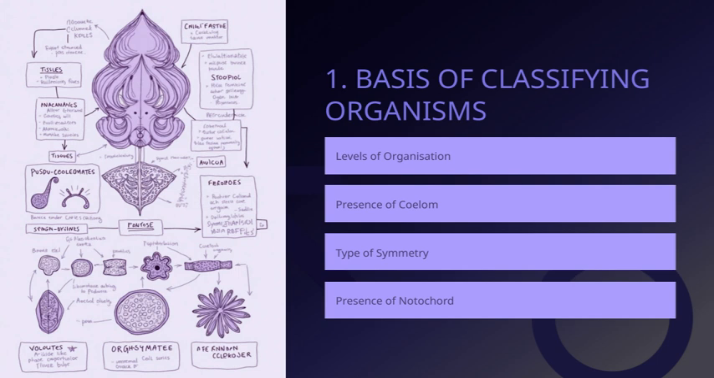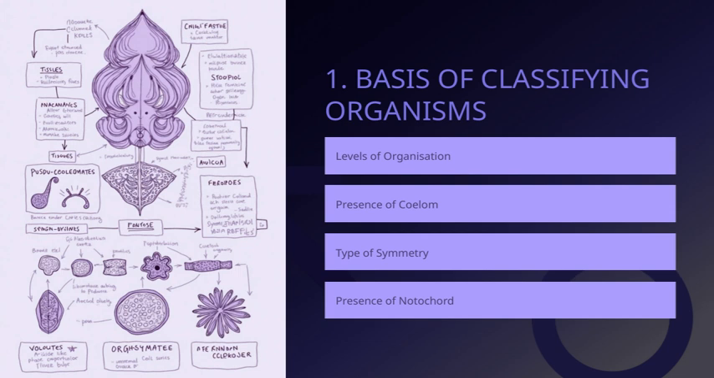Then, we look at the presence of a coelom, or body cavity. A coelom is a fluid-filled cavity that lies between the body wall and the internal organs. It plays a vital role in the development of complex body structures and organ systems. Finally, we examine the levels of organization, which range from simple cellular arrangements to complex tissues and organ systems.